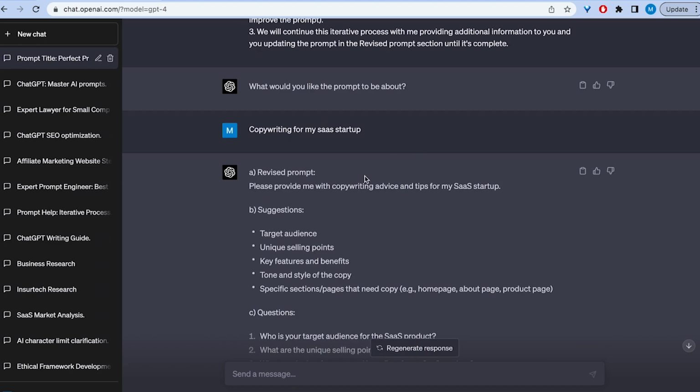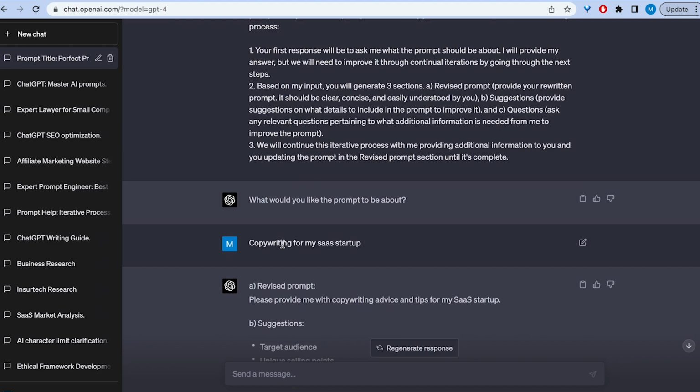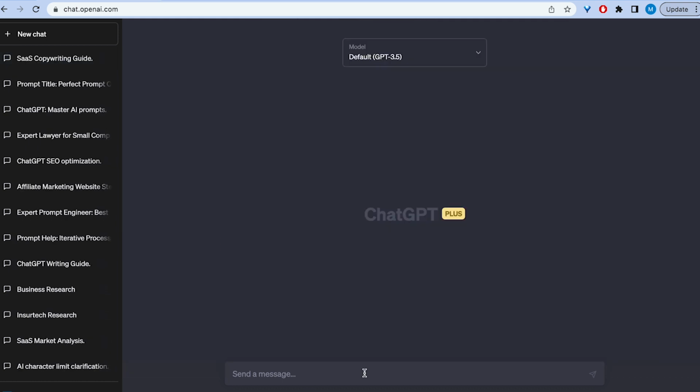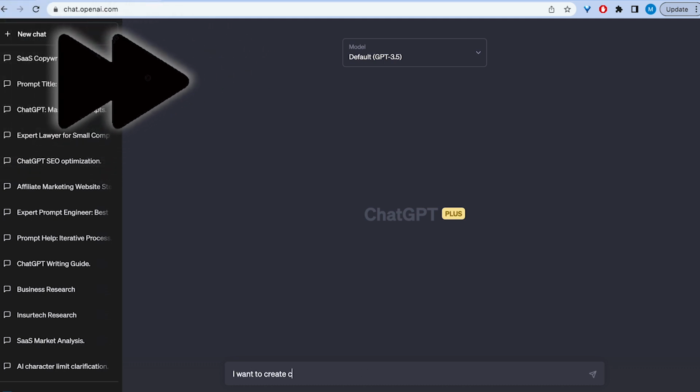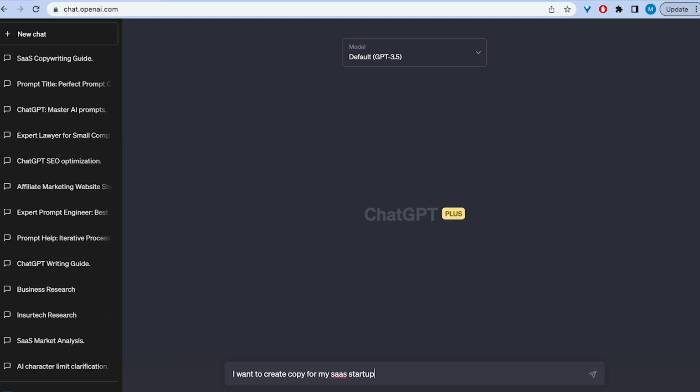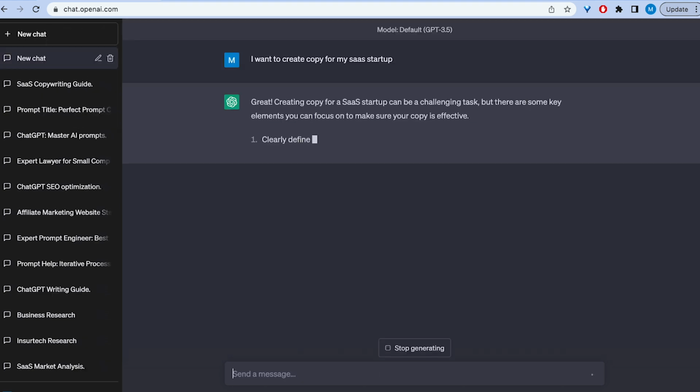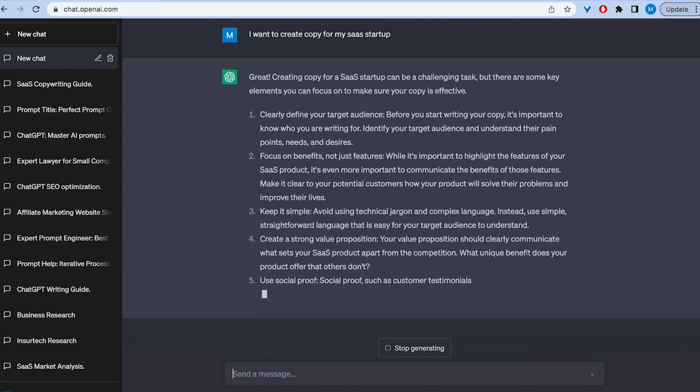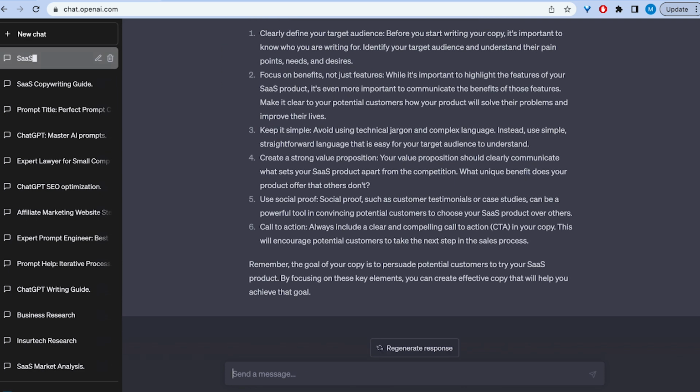So our original prompt was, I want to have copywriting for my SaaS startup. So this is the first prompt. Let's open a new window and try it out and compare the two. So the first prompt that we had originally was, I want to create copy for my SaaS startup. Let's see what it comes up with. It's very broad. It's a very broad question. So the answer is also going to be very broad, as you can see here.